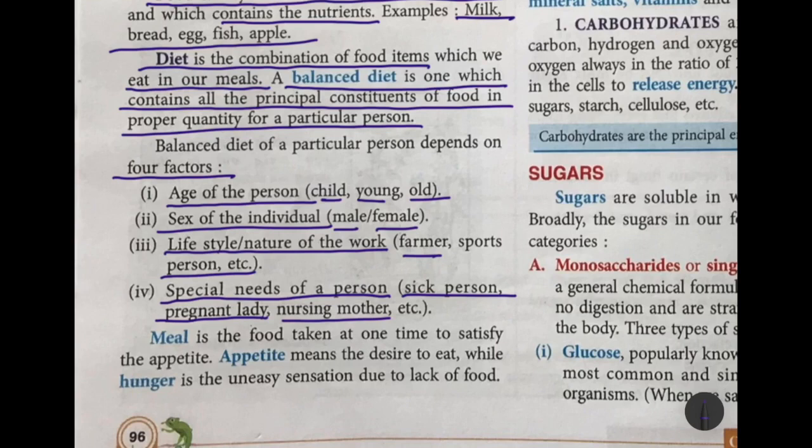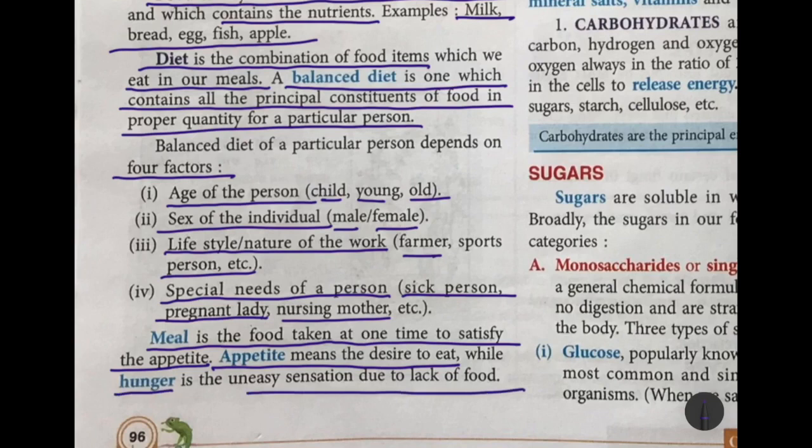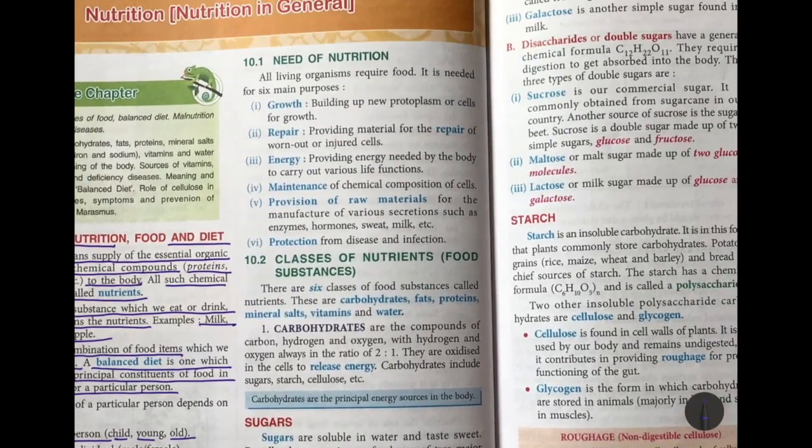Now, a meal is the food taken at one time to satisfy the appetite. So we have different meals in a day: breakfast, lunch, dinner, tea. Appetite means the desire to eat, whether you have a good appetite or a bad appetite, how much you can eat. And hunger is the uneasy sensation due to lack of food. You know, you feel hungry most of the time.